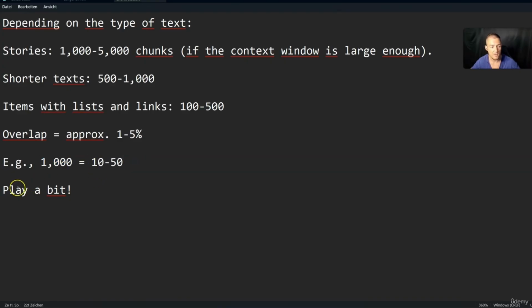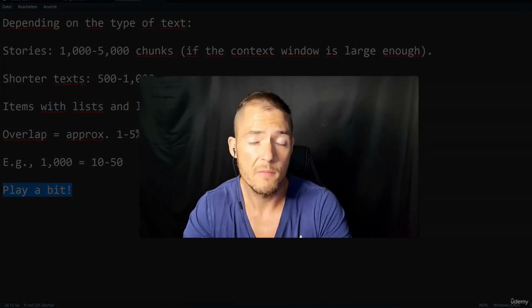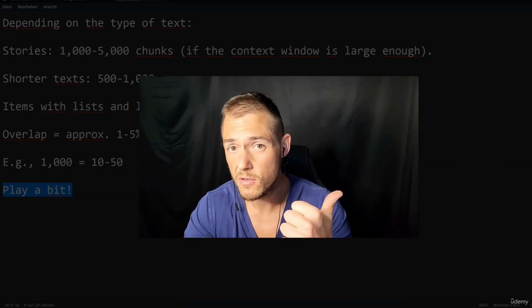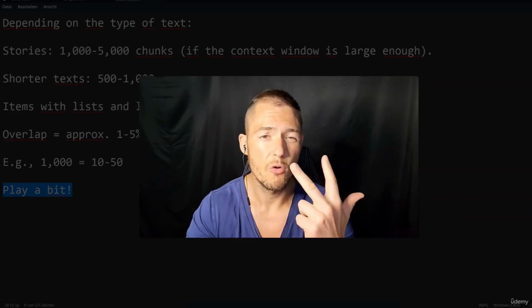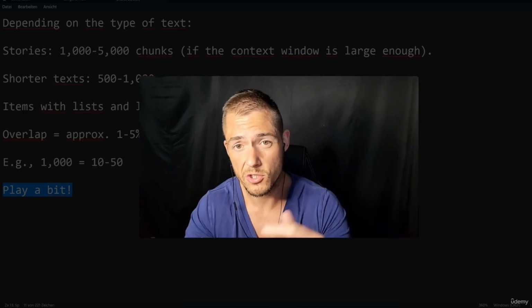And generally speaking, you should play a little bit with these as soon as you make your RAG applications, because we cannot say this text needs 2,500 and an overlap of just 20. You need to play a little bit. Every text is unique. But generally speaking, lists, shorter chunk size; short stories, a little bit bigger chunk size; really long stories and books, here you can use really large chunk sizes.